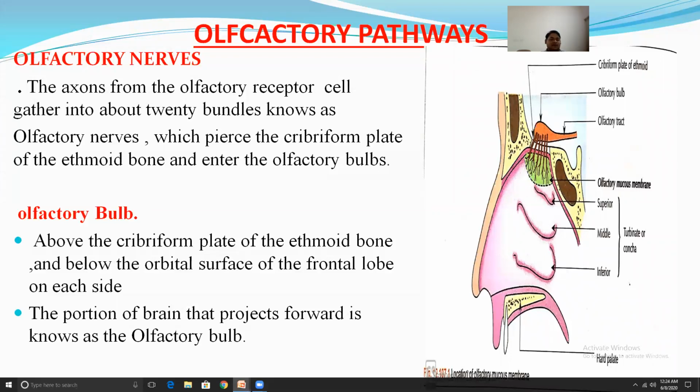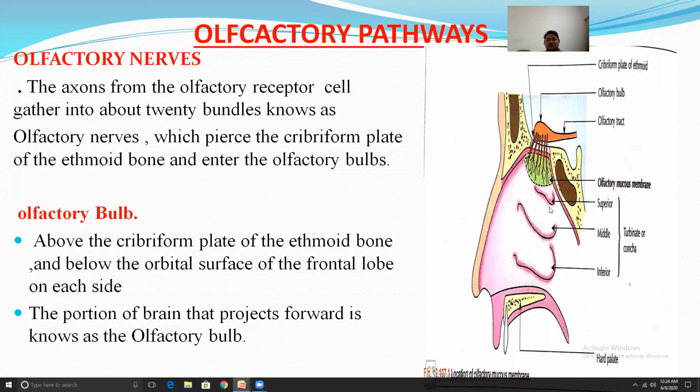Now, the olfactory bulb. The cribriform plate of the ethmoid bone lies below the orbital surface of the frontal lobe on each side. The portion of the brain that projects forward is known as the olfactory bulb.